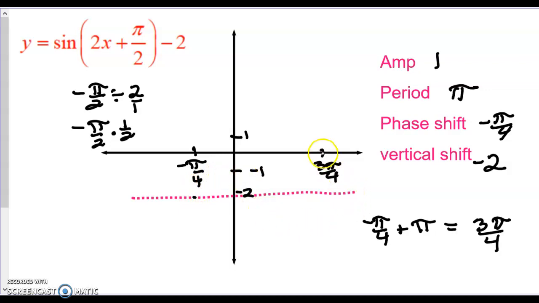I'm going to draw the graph, because basically what you're saying is if the graph was up here, normally we would do this, this. But because there's a vertical shift, it means this graph works down here. So when you draw the graph, you don't have the magic on your paper to just take the line and bring it down like I just did. When you graph it, you draw the dotted line and then you work off the dotted line instead of working off the x-axis. All right, we will be doing a lot more of these for practice in class. This was just an introduction for you.